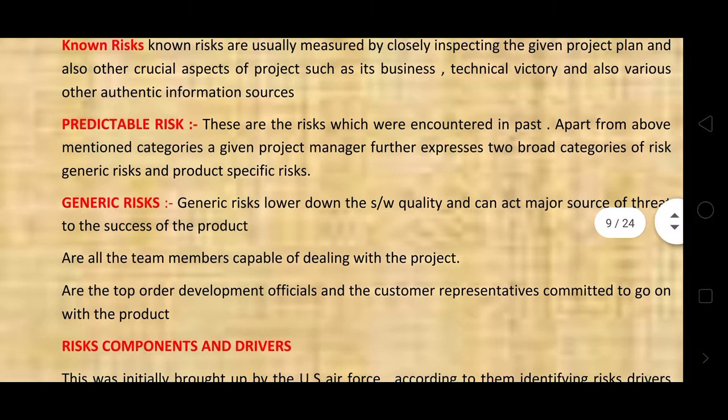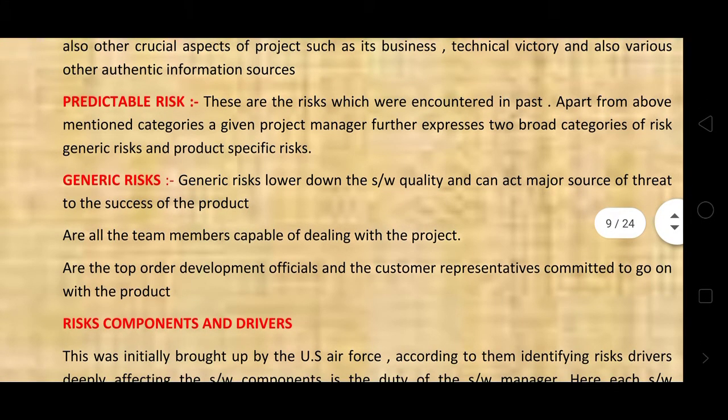Apart from the above mentioned categories, a given project manager further divides risks into two broad categories: generic risks and product specific risks.